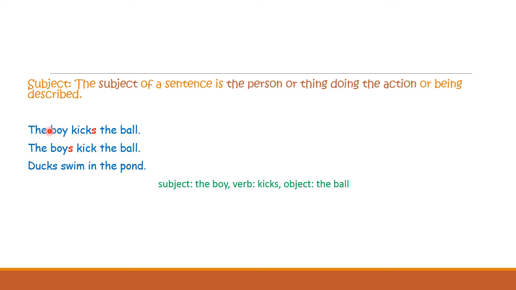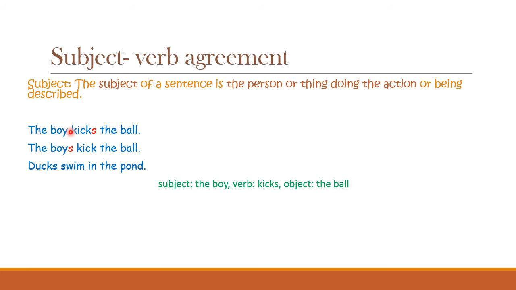Now, let us look into the agreement between the subject and the verb. In every sentence, there is always an agreement between the subject and the verb. So, what is the rule behind the basic subject-verb agreement?